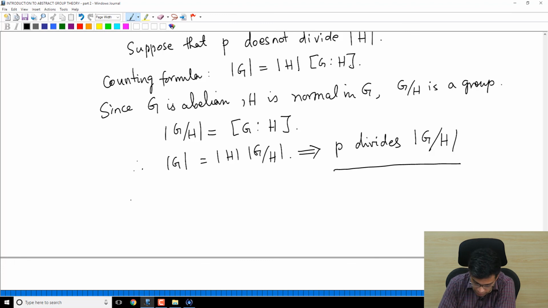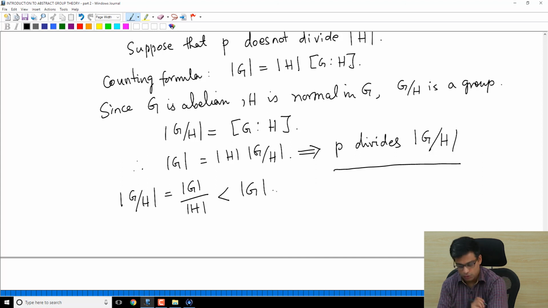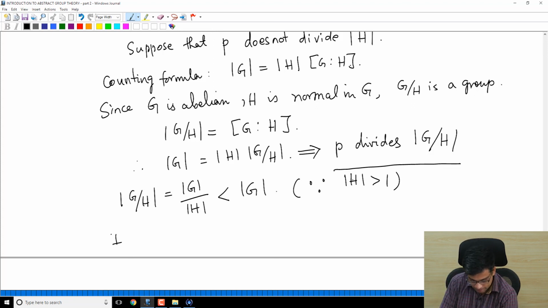And note that order of G mod H is equal to order of G by order of H, which is less than order of G also, because H is a non-trivial group. This is because order of H is greater than 1. So induction hypothesis